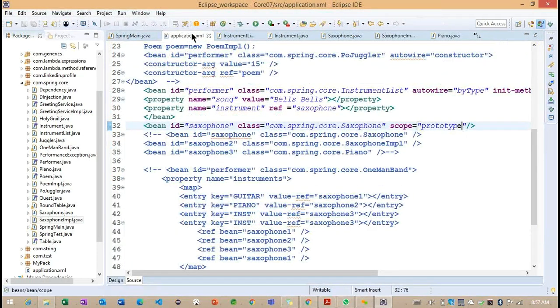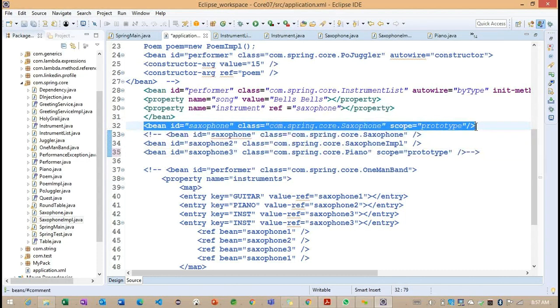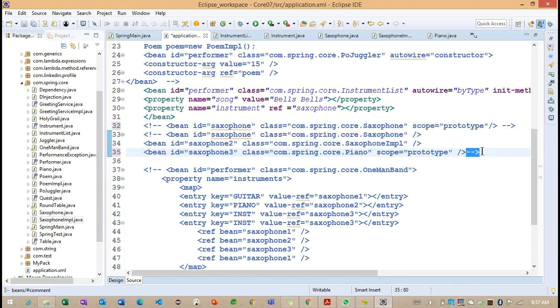Now if I change to another class called piano, the piano related tune is going to be called. Let me add scope here. And enable this.